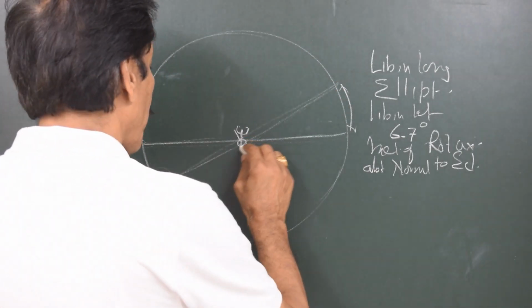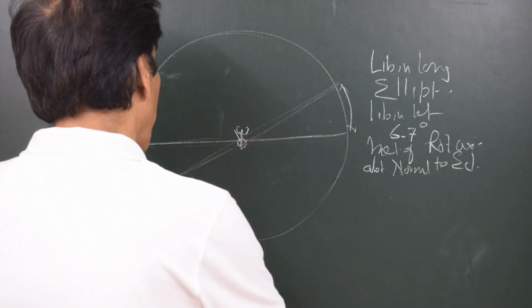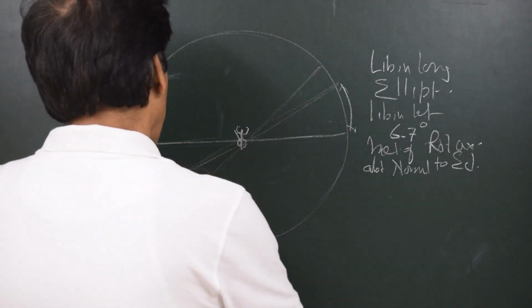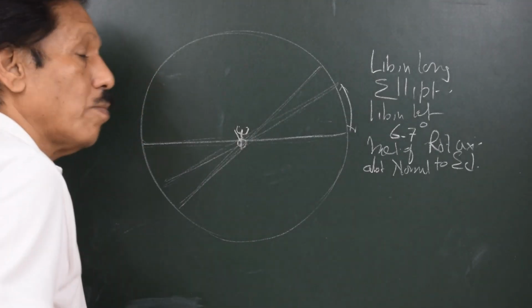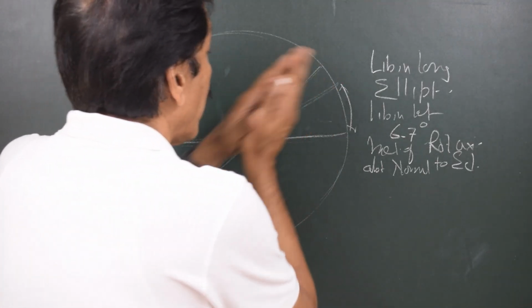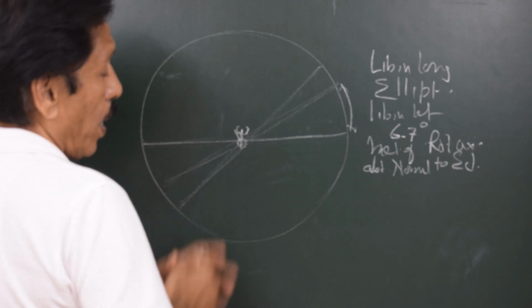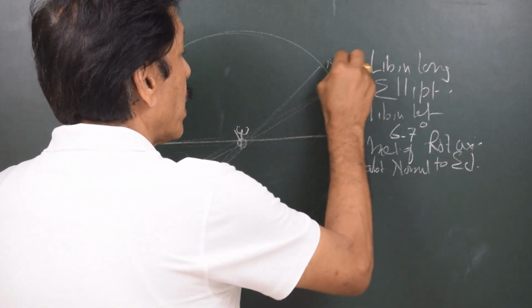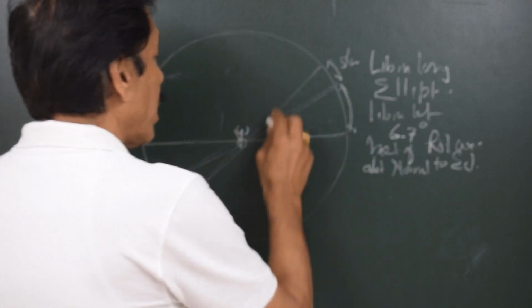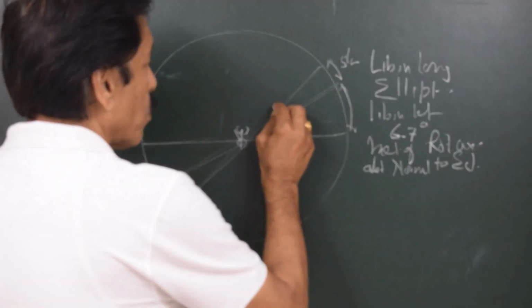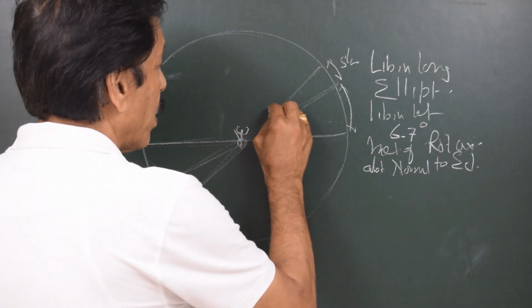But the moon's orbit, if we say the moon's orbit is this way, actually the moon's orbit is very close to the earth, but we are able to extend the moon's orbit also on the celestial sphere, and the moon's orbit is found in the same celestial sphere as we find the ecliptic. This is about 5.25 degrees. And when the moon is here, don't go by the proportion, suppose we say the moon is over here.